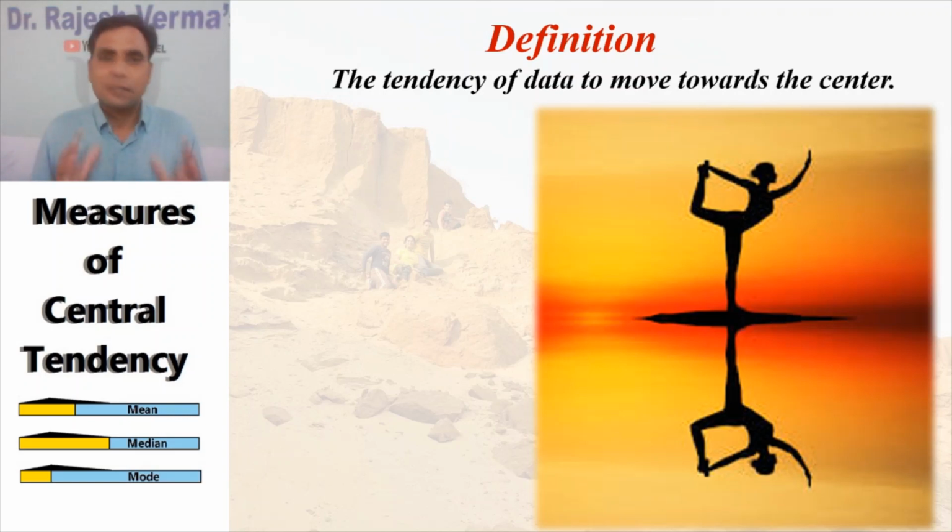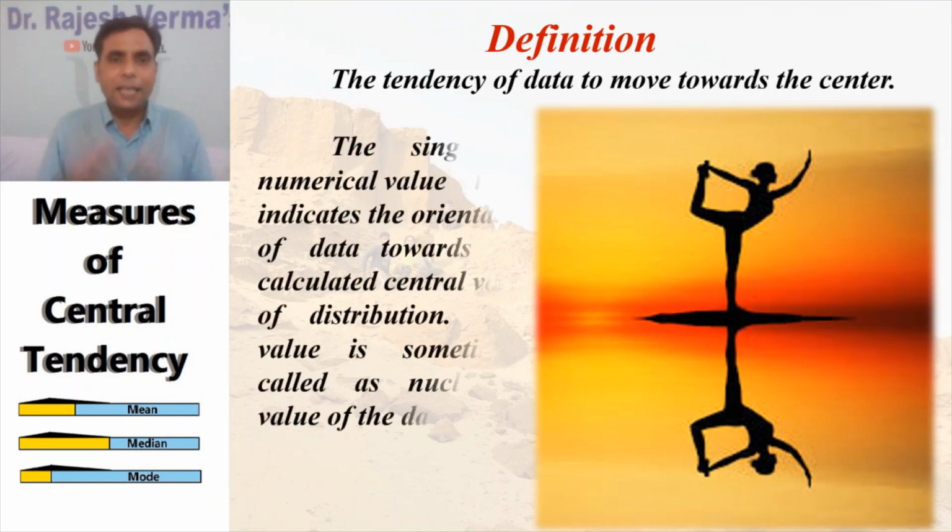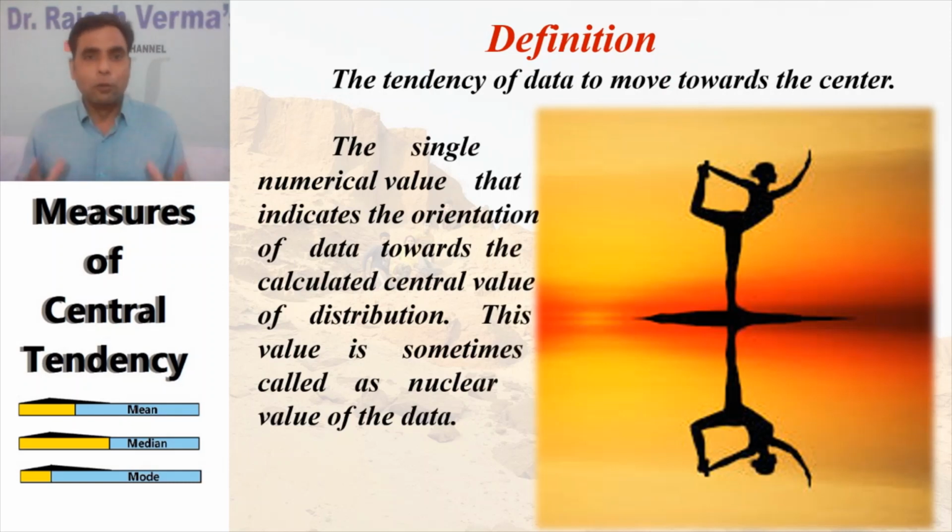Second, it is a single numerical value that indicates the orientation of data towards the calculated central value of a distribution. Distribution here means data. When you have a distribution, there is a calculated value, the central value or nuclear value of that data found in the nucleus, and there is an orientation of the whole data to tend towards that nucleus.